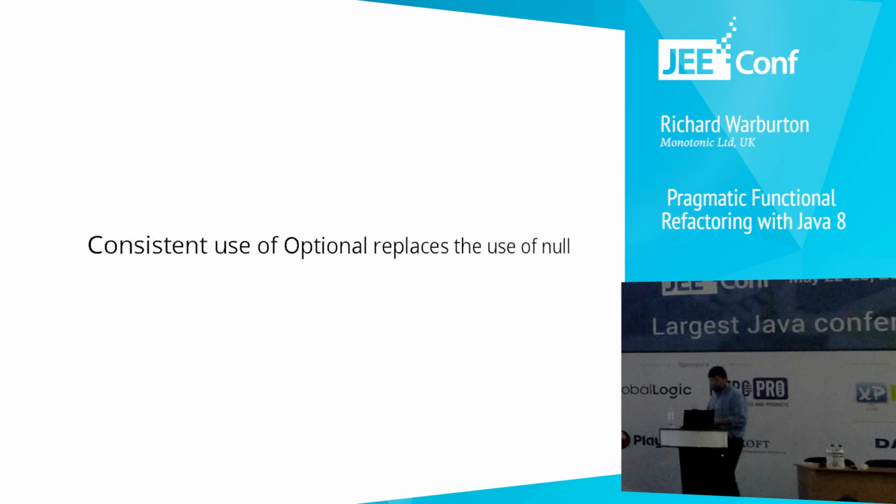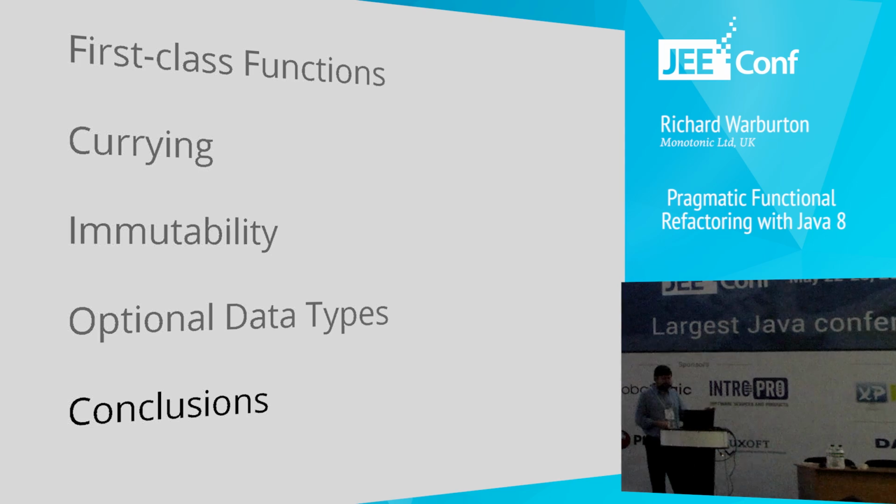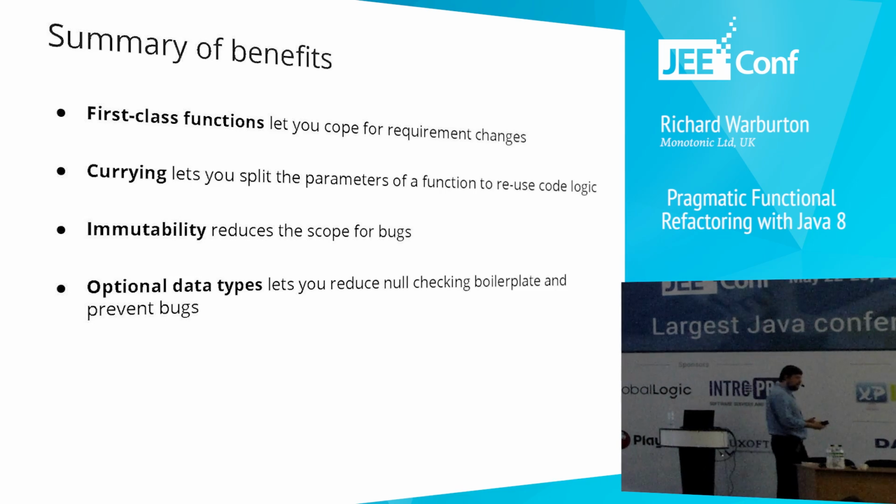Okay? So, the takeaway from this section is really that our consistent use of optional replaces the use of nulls for representing situations where a value may be present or may be absent. Okay? So, let's just summarize the different benefits we've talked about by taking ideas from functional programming.